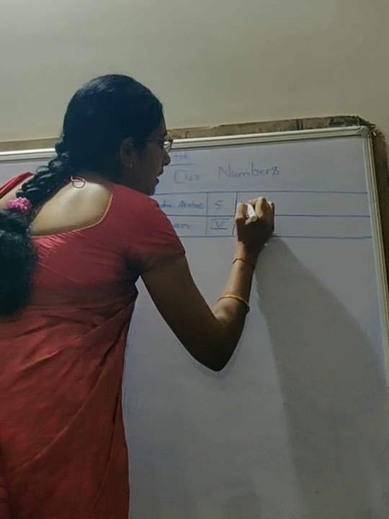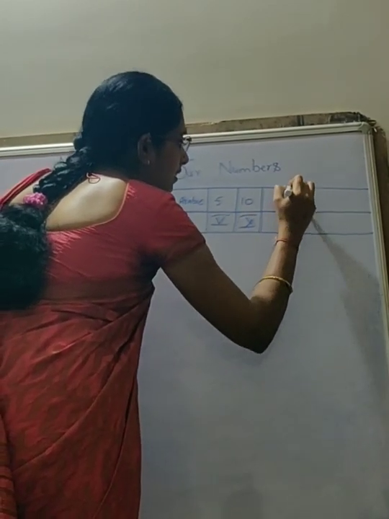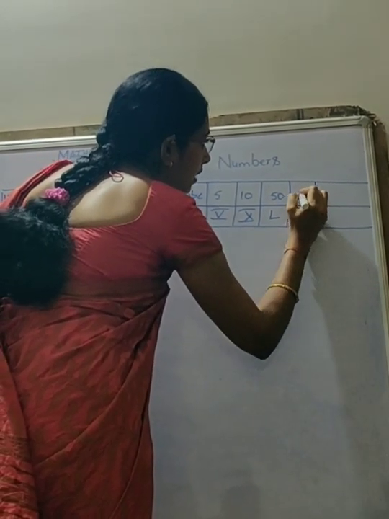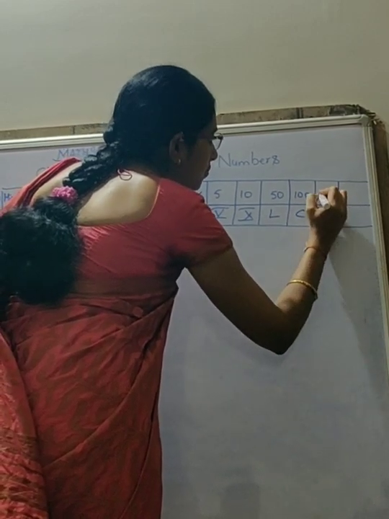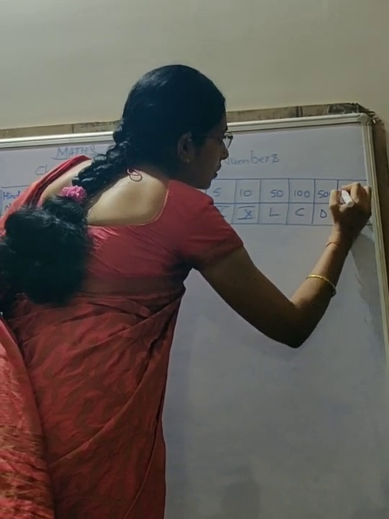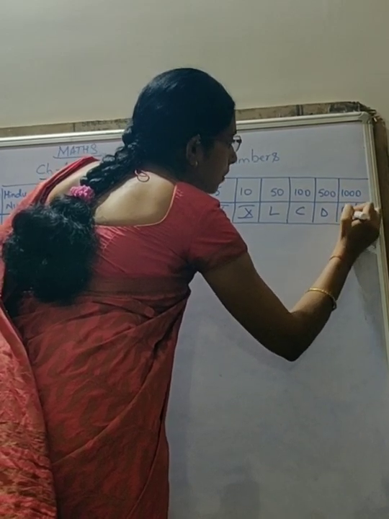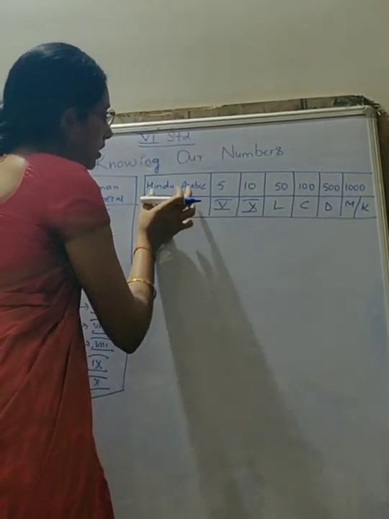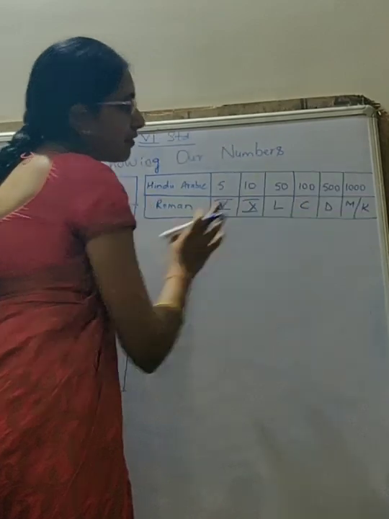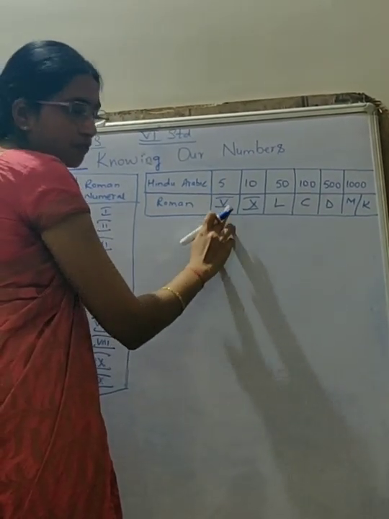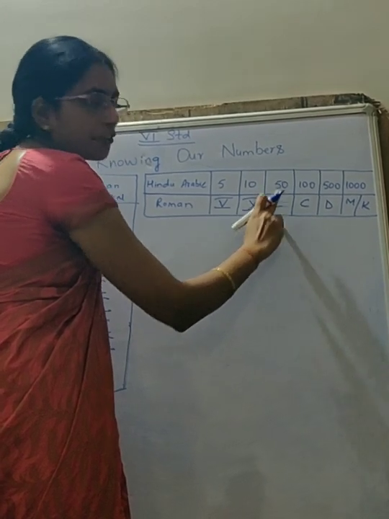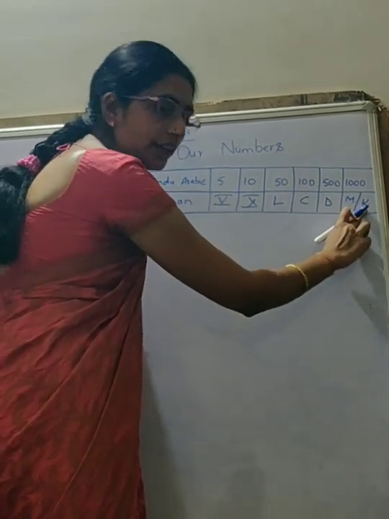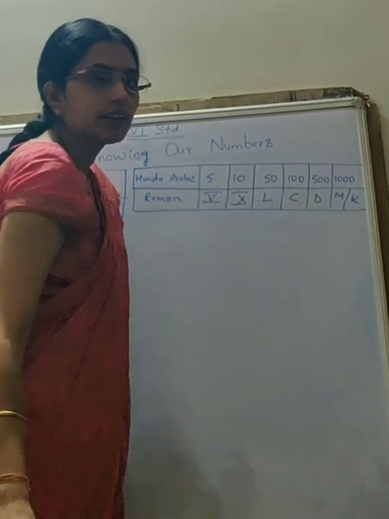Now next for 10, it is X. Next for 50, it is L. For 100, it is C. For 500, it is D. For 1000, it is M or capital letter K. See, this I want you to learn. Capital V for 5, X for 10, L for 50, C for 100, D for 500, M or K, any one we can use for 1000.